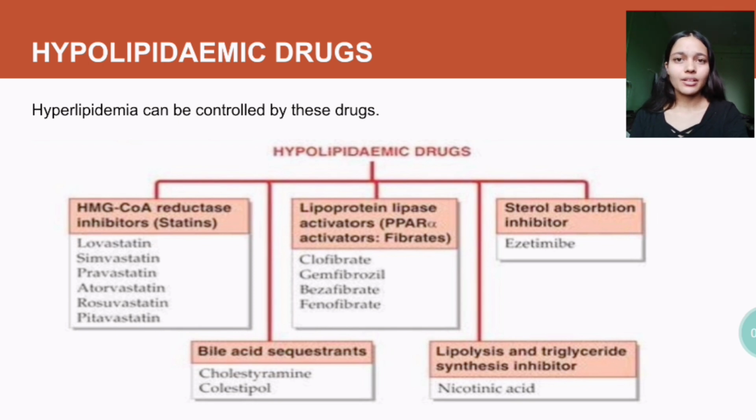So statins include drugs called lovastatin, simvastatin, pravastatin, atorvastatin, rosuvastatin, and pitavastatin. There are other drugs also which end with statin, like cilastatin and pentostatin, which is an anti-cancer drug. There is one hormone also called somatostatin, which is a growth hormone. So don't get confused. If you look closely, statin ends with vastatin. So remember VA. Fibrates include clofibrate, gemfibrozil, bezafibrate, and fenofibrate.